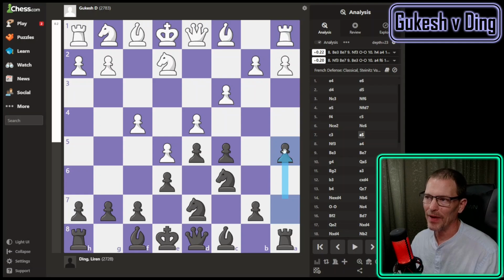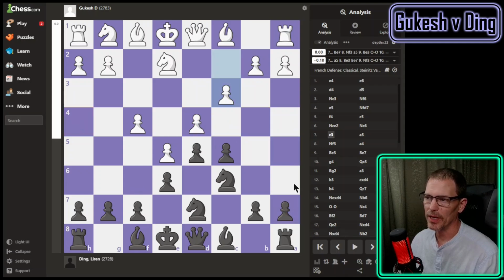I'm not sure what a5 does. It maybe is trying to cut off this idea of a b4 push, but I don't think Gukesh was considering that, probably. Or maybe it's just generally protecting squares over here across the other side of the board, because Ding's already controlling quite a few squares over there, not to mention the knight hitting those 2. I guess the queen is controlling a square on the other side as well. Yeah, I'm still trying to figure out a5.